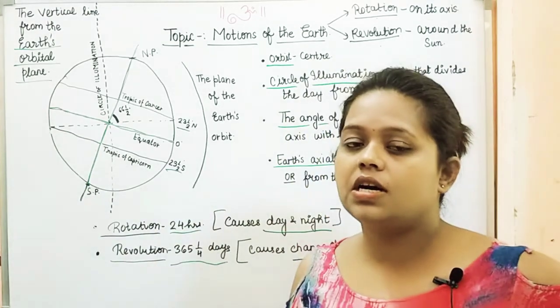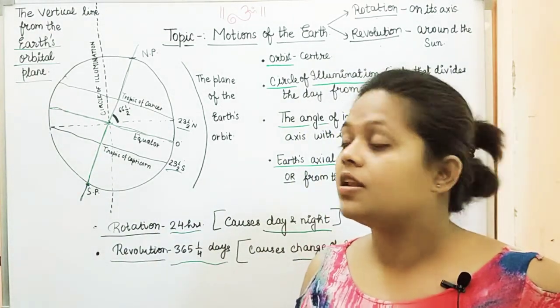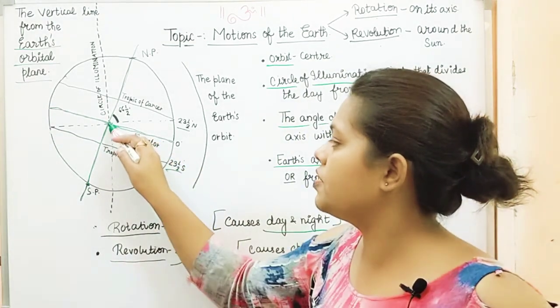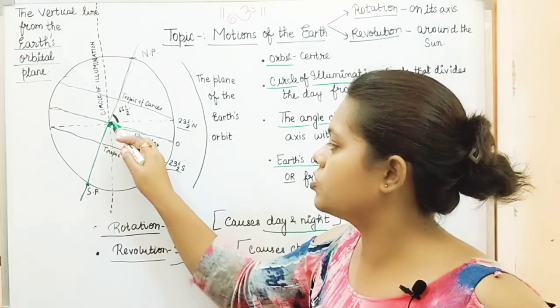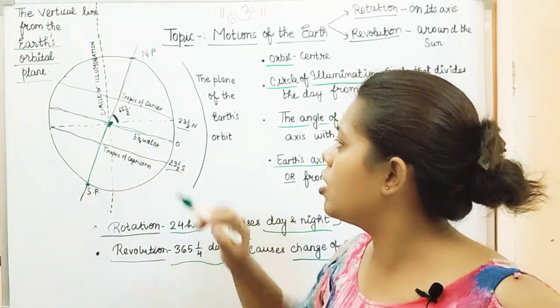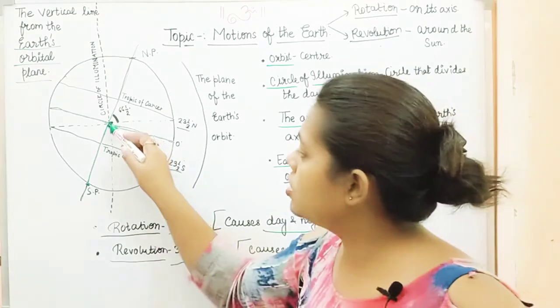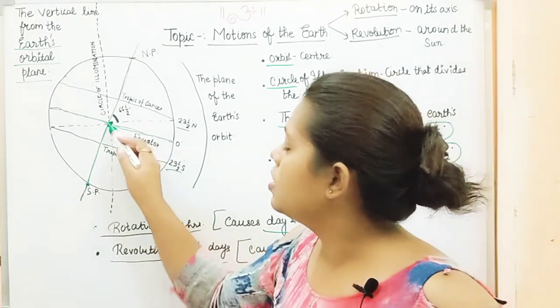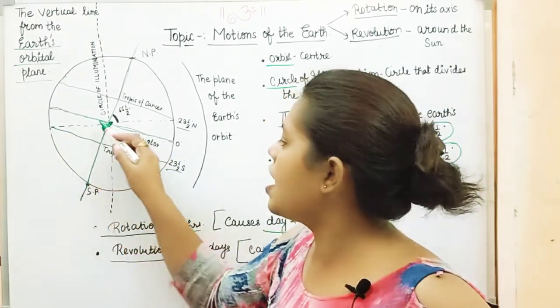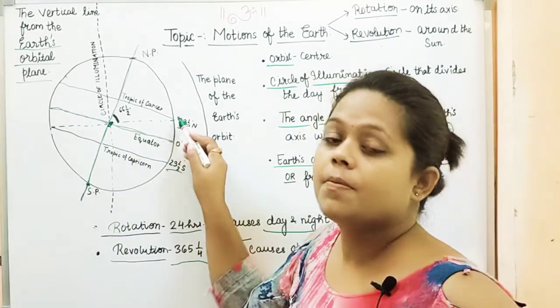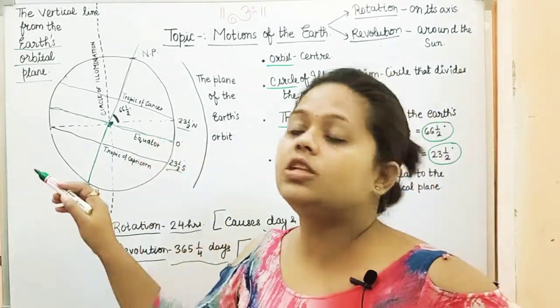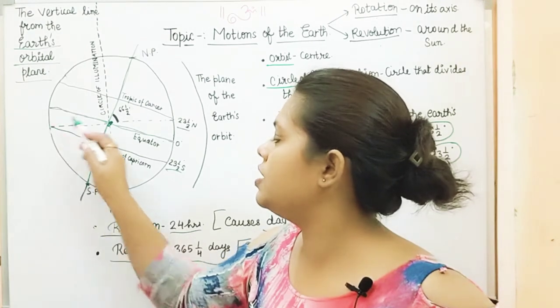Now what is Earth's orbital plane? First you should remember what Earth's orbit is. So here we have our Earth's orbit. Now on this Earth's orbit I have drawn again an imaginary line passing through both the ends of the earth from east and west.